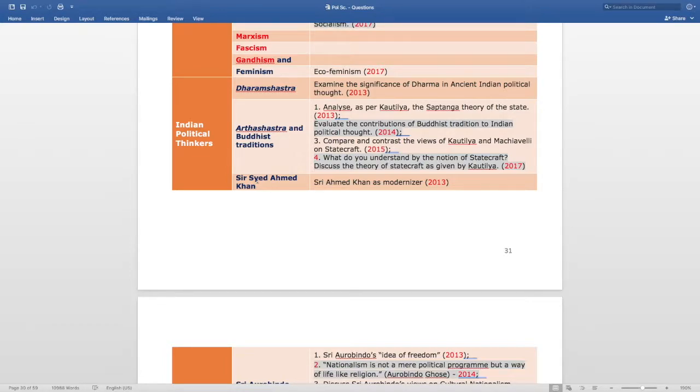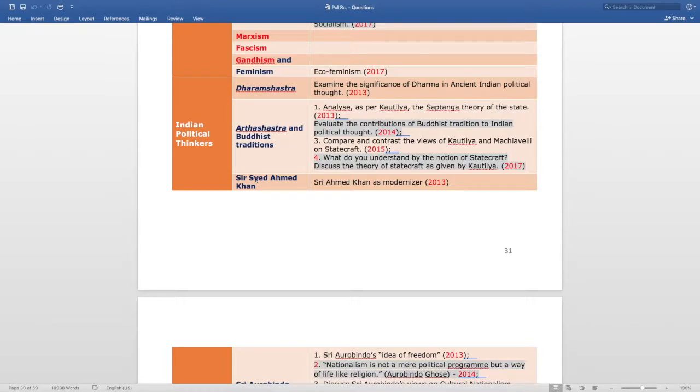Next question is evaluate the contribution of Buddhist tradition to Indian political thought. This is asked in 2014. Third question is compare and contrast the views of Kautilya and Machiavelli on statecraft. This question is asked in 2015. The last question from this section is what do you understand by the notion of statecraft? Discuss the theory of statecraft as given by Kautilya. This question is asked in 2017.